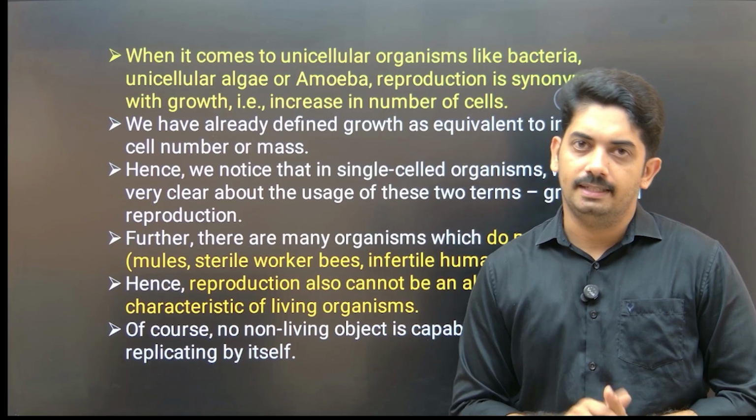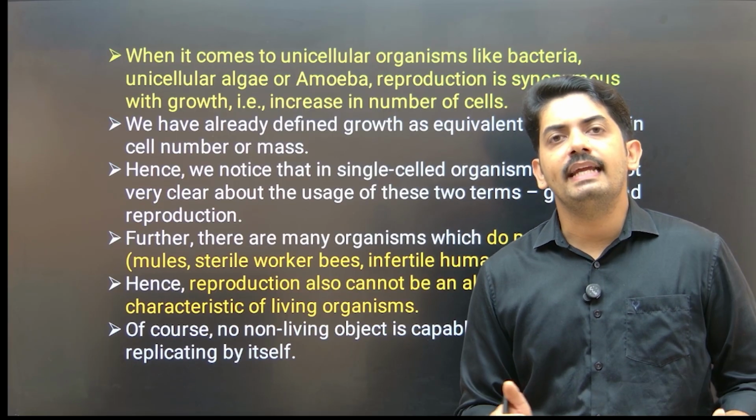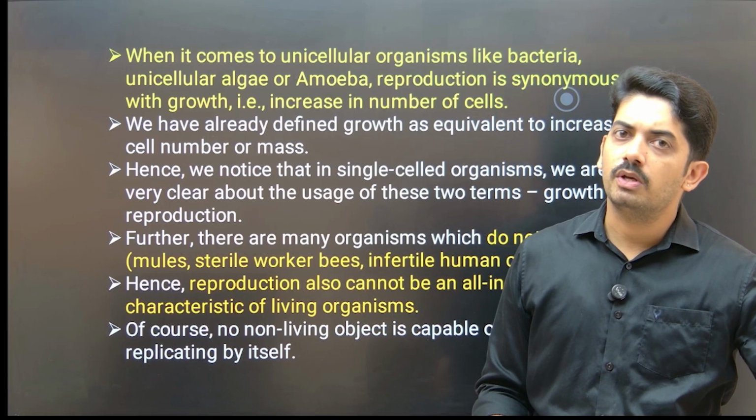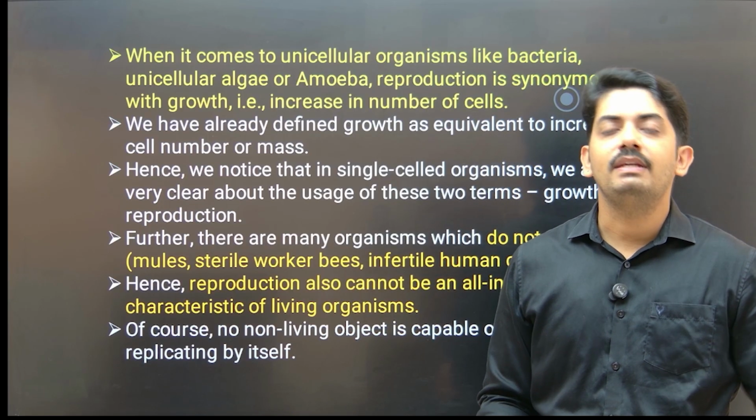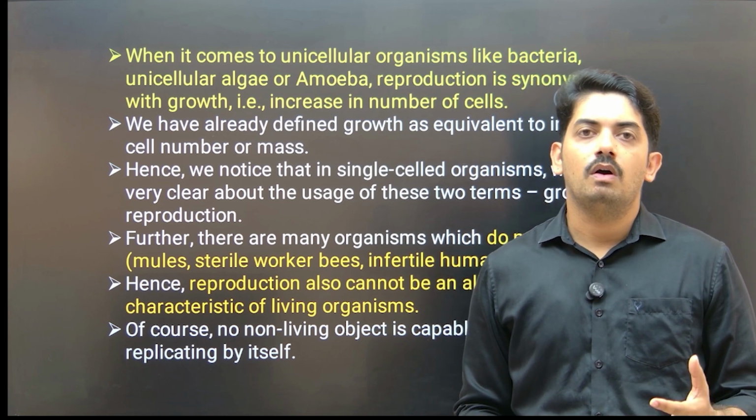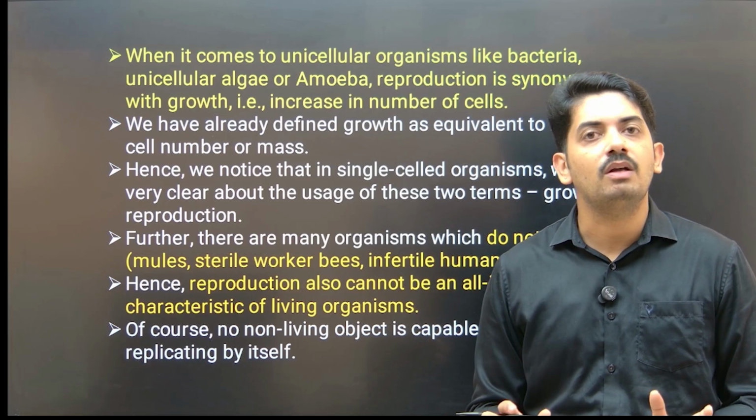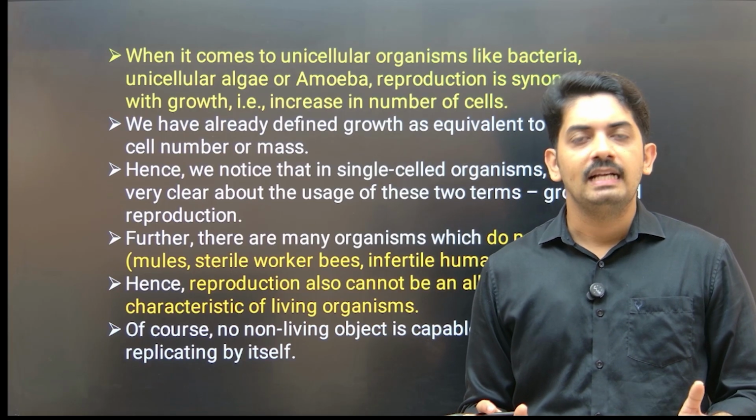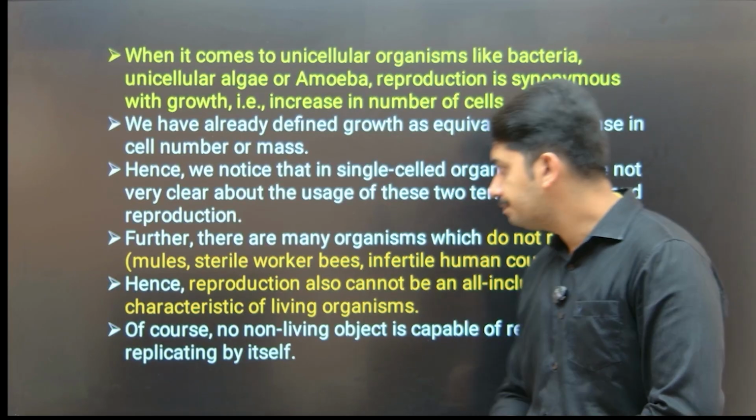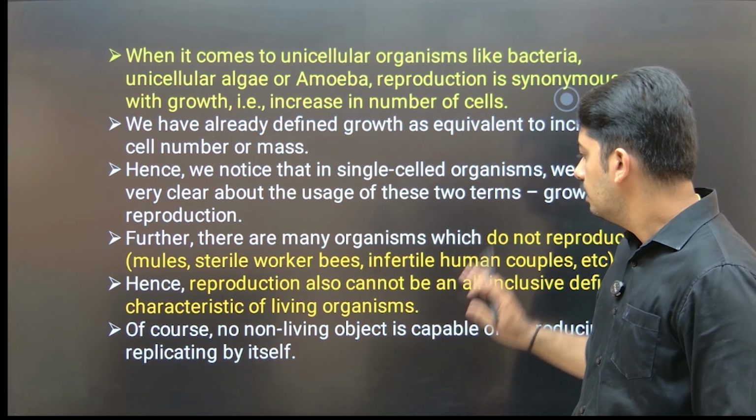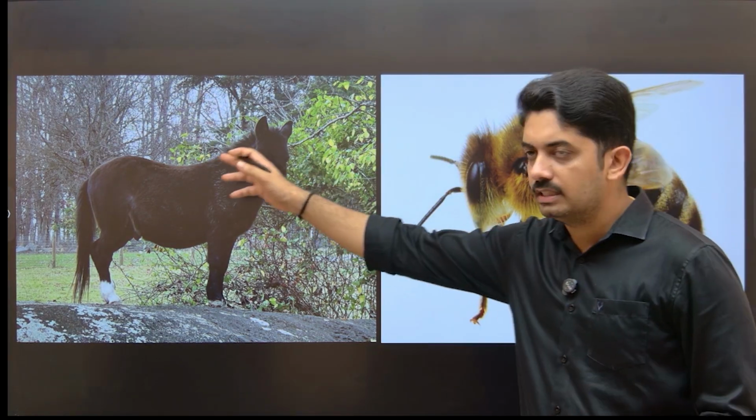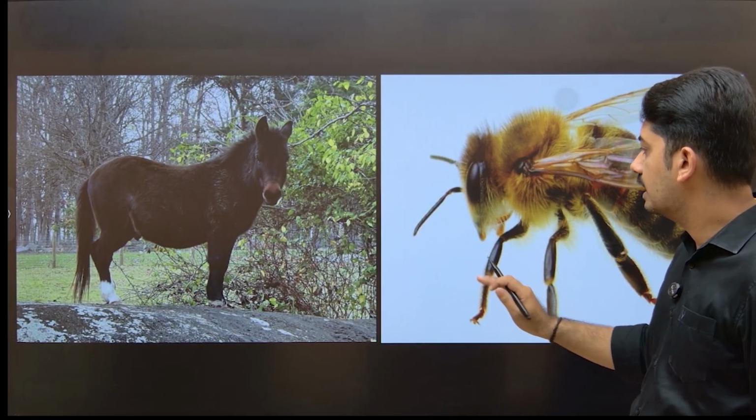They are all infertile. So what it indicates here is that even though they are living organisms, they are unable to produce offsprings. That means we cannot take reproduction as the defining property of living organisms, because it is not found in all the organisms. There are some exceptions. That's why reproduction is one of the characters of living organisms. Now moving on to the slide, here you can see this is a mule and this is a worker bee.